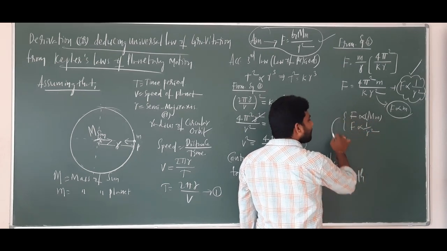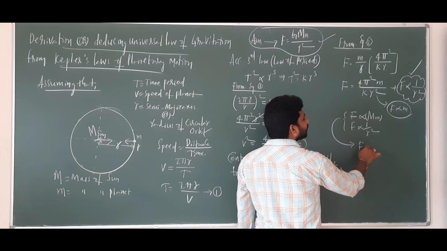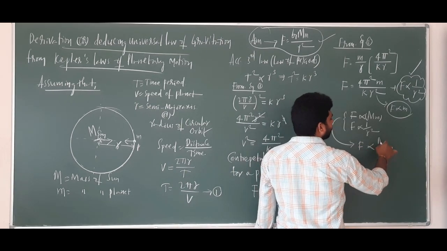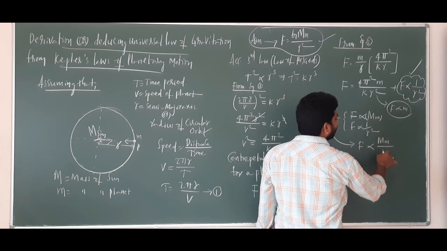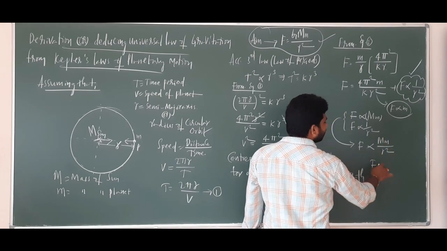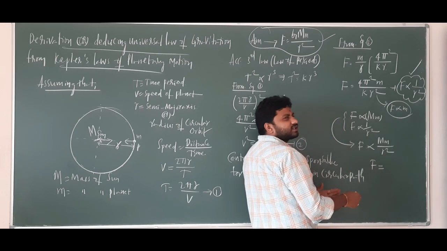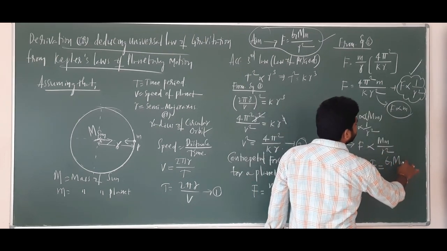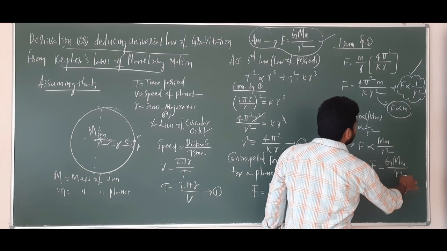So if you combine these two, F is directly proportional to capital M small m by R square. Finally, F is equal to some constant, that constant is the universal gravitational constant G, into capital M small m by R square.